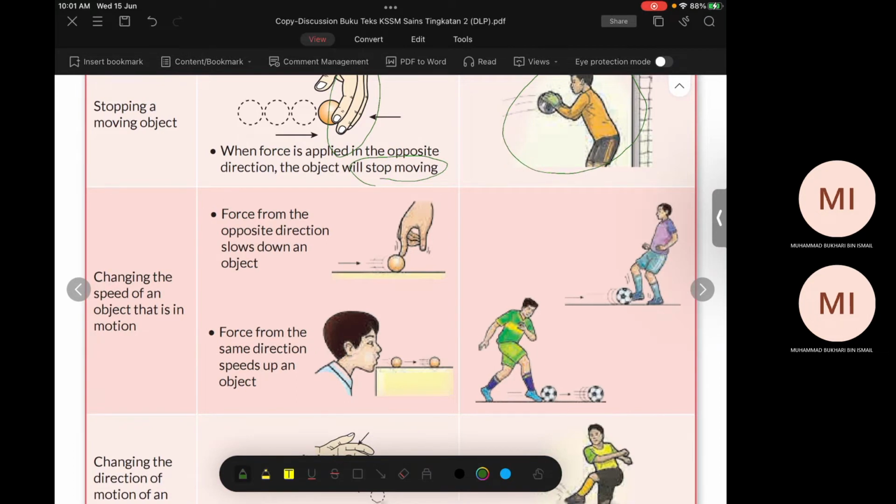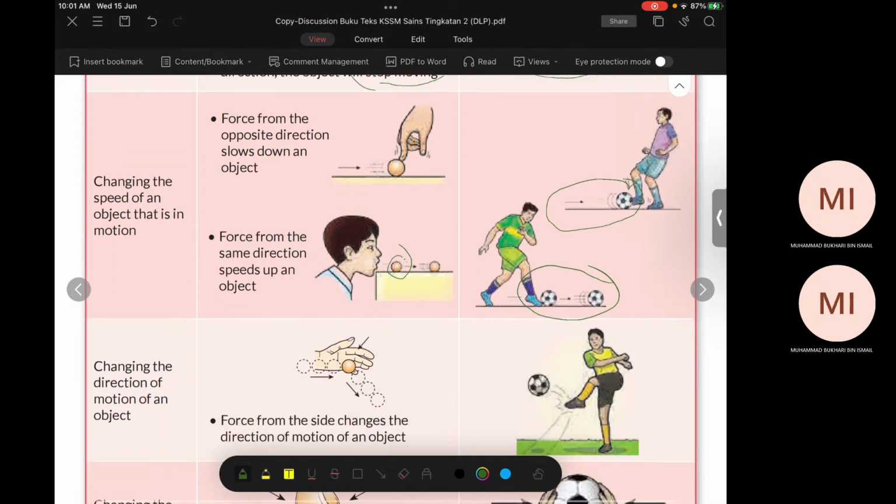Changing the speed. Force from the opposite direction slows down the object. Okay, when you put your hand here, it will slow down. Force from the same direction speeds up. When it is moving, and then you blow the ball, especially a ping pong ball, so of course it will go faster, right? So this one it slows down until it stops. Then this one it goes faster. Okay. And this one